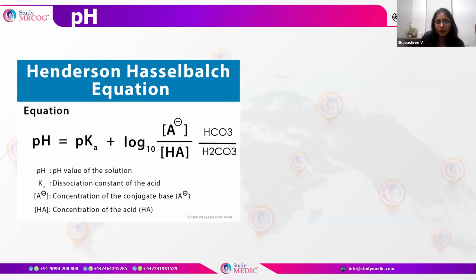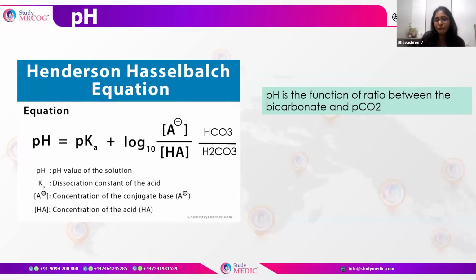So the concentration of the base is on the top, and the concentration of the acid, that is carbonic acid, is on the bottom. This equation shows that the pH basically depends upon the ratio between the bicarbonate and the carbon dioxide.